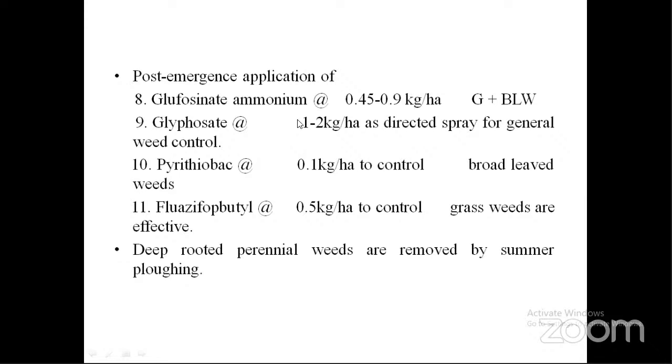Here we can see post-emergence herbicides like glufosinate ammonium. It kills both grasses and broadleaf weeds. And glyphosate kills all types of weeds, even the crop. That's why we go for directed spraying, that means we apply only on the cotton rows. And pyrithiobac controls broadleaf weeds. Propaquizafop controls grass weeds.